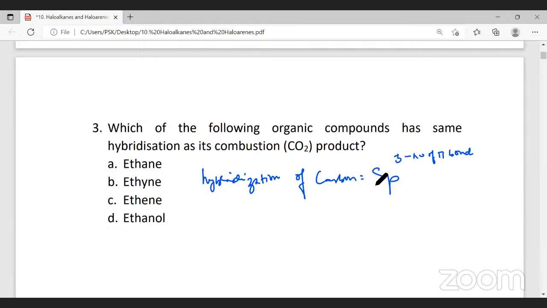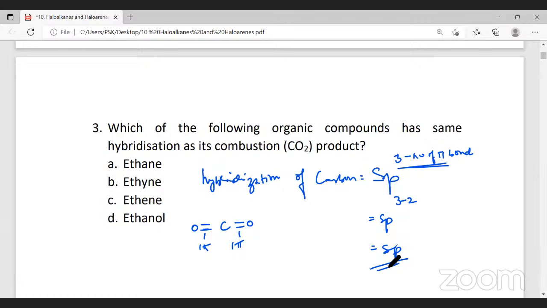Now, when we say sp3 minus number of pi bonds, in the case of carbon dioxide, carbon is a linear molecule. C double bond O, C double bond O. This is 1 pi bond, and this is the second pi bond. So totally carbon dioxide has 2 pi bonds. Now when we have 2 pi bonds, it will be sp3 minus 2. It will be sp hybridization.